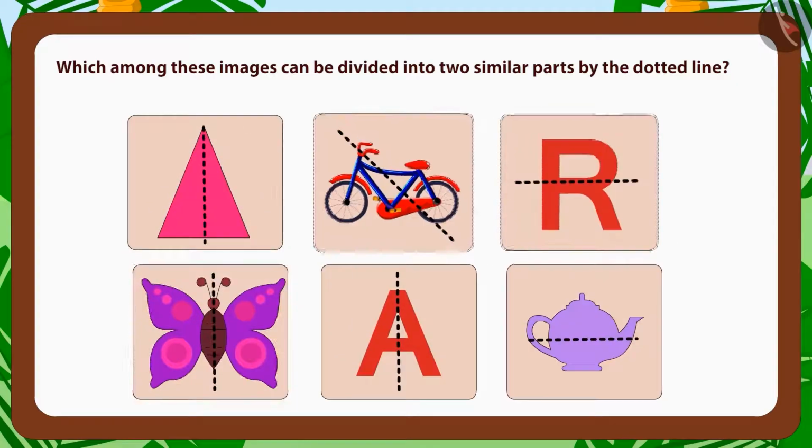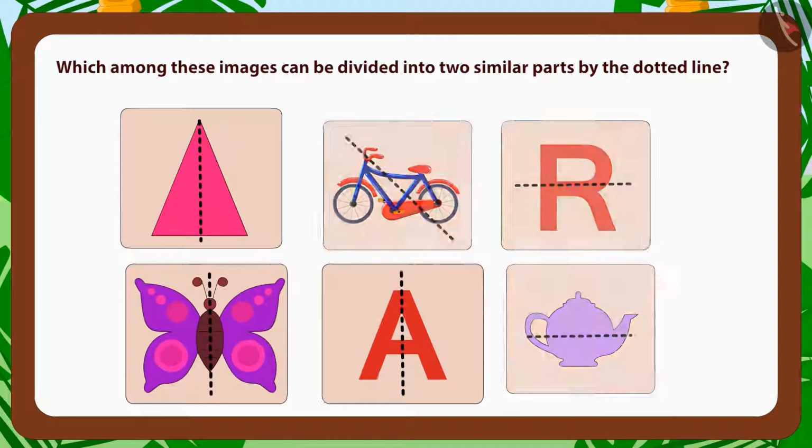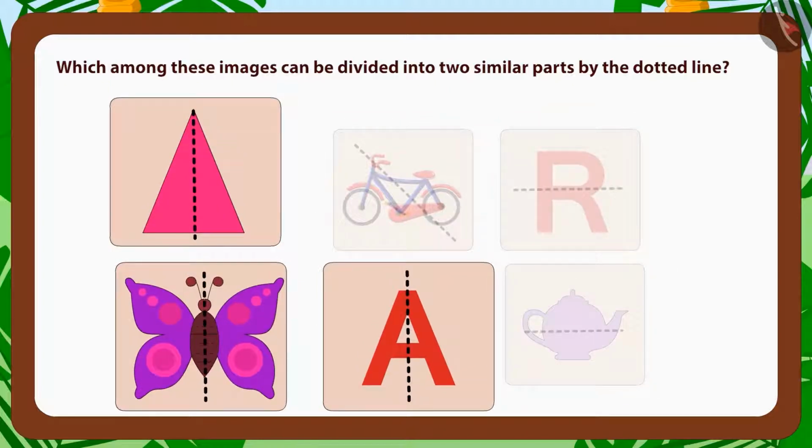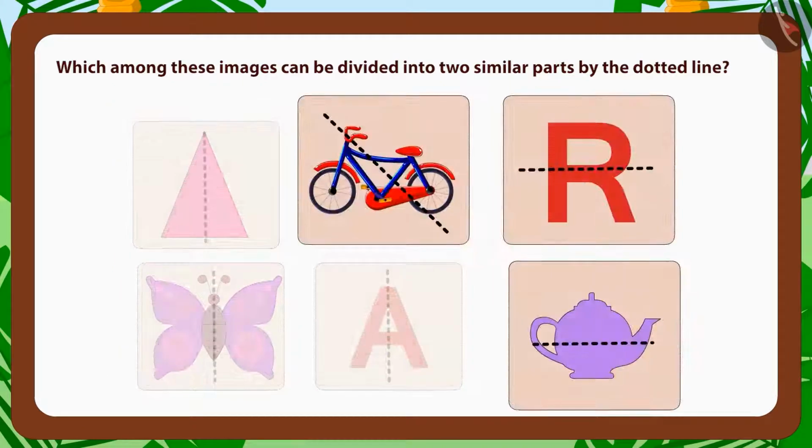Children, can you guess which among these images can be divided into two similar parts by a dotted line? Wow, you are smart. These are images that are being divided into two similar parts by the dotted lines. And these are not getting divided into two similar parts.